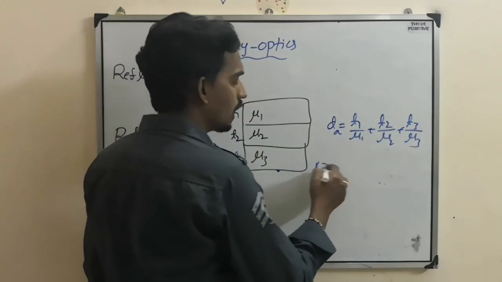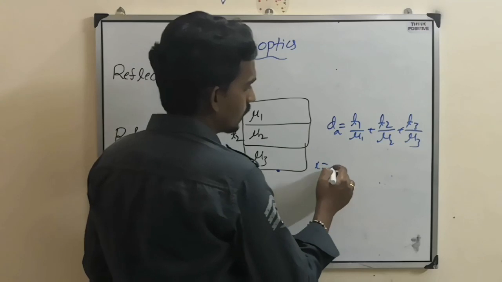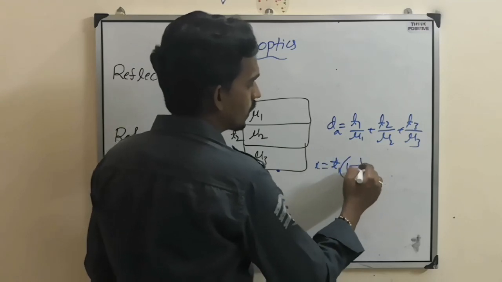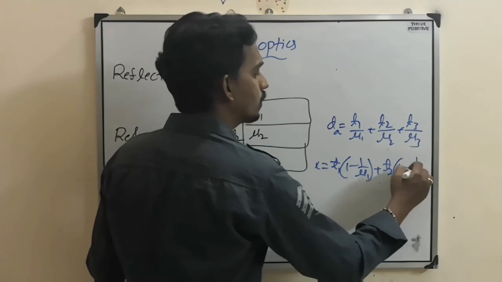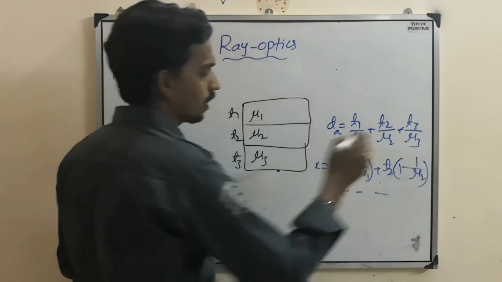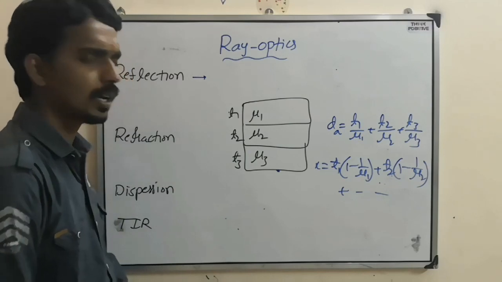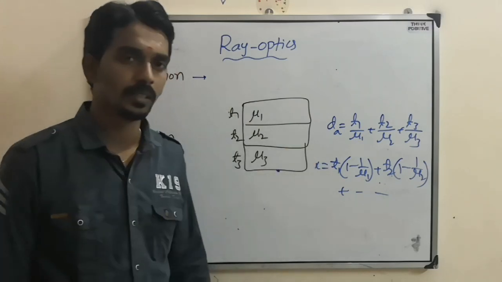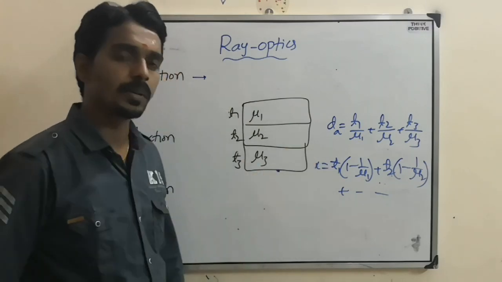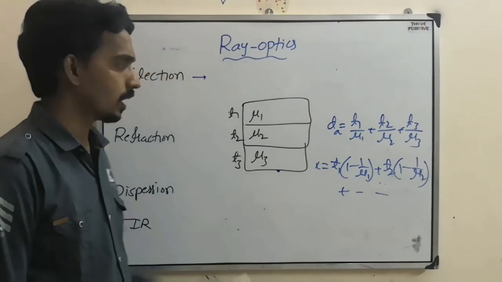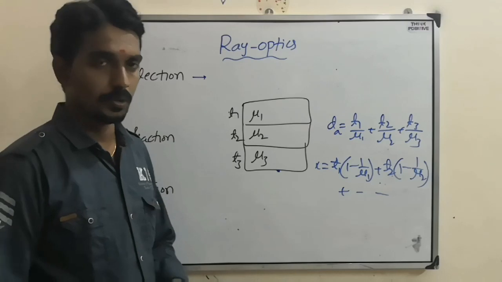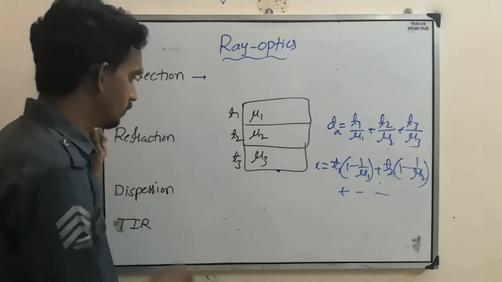If they ask for the shift, it is due to the first medium, T1 into (1 minus 1 by mu1), plus due to the second medium, T2 into (1 minus 1 by mu2), and so on. If 3 are there, 3; if 4 are there, 4; if 10 are there, 10. Like that they can ask questions based on the apparent position of an object or image due to refraction.